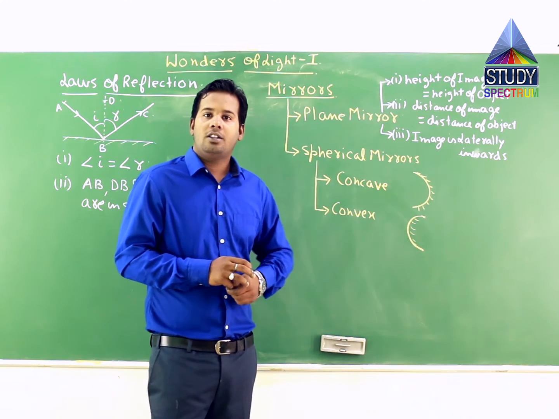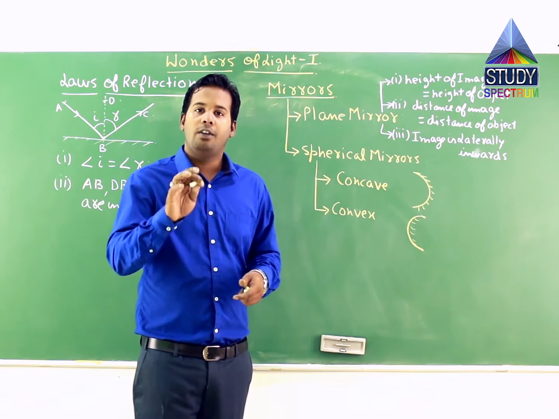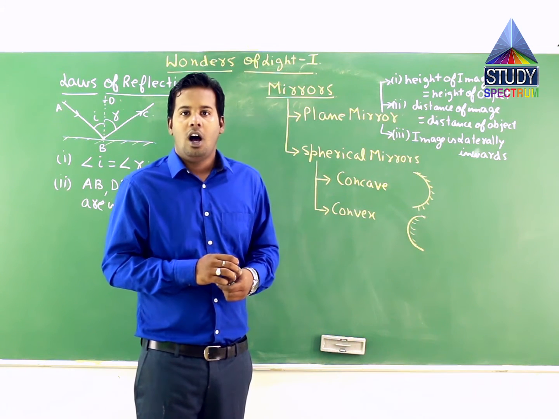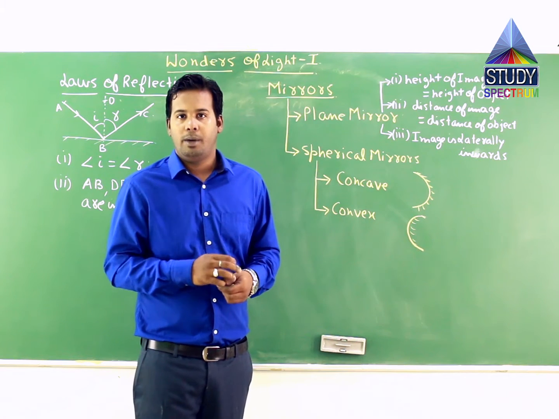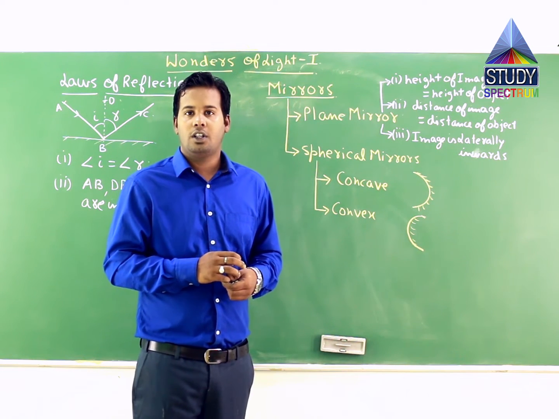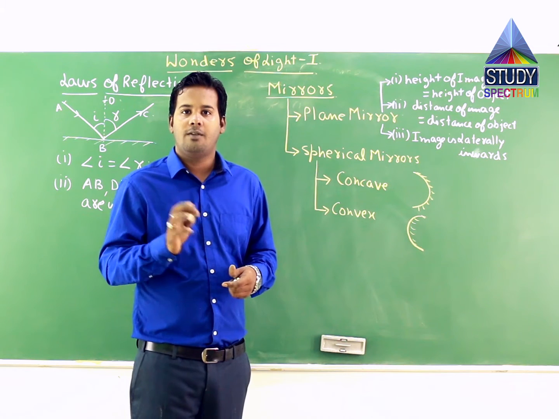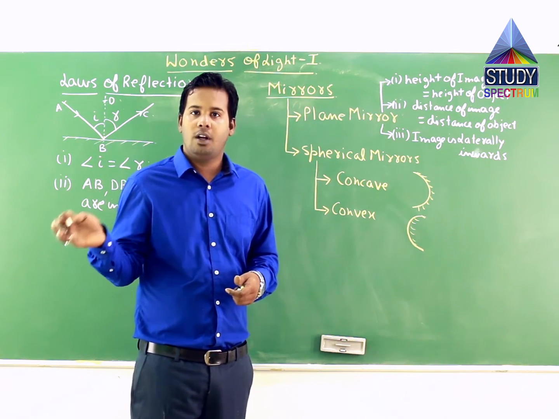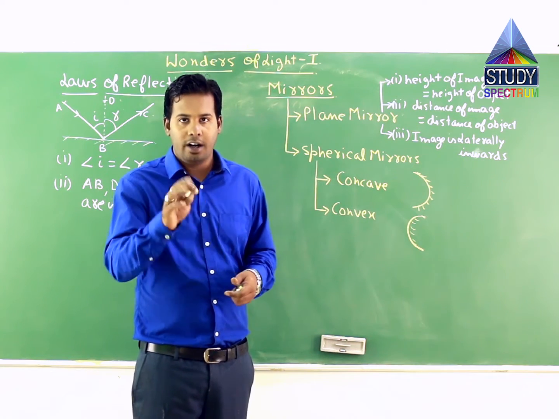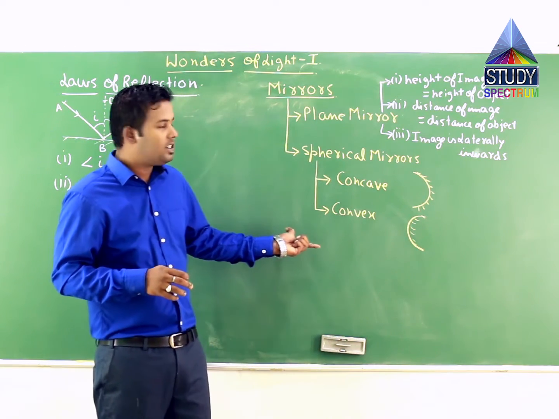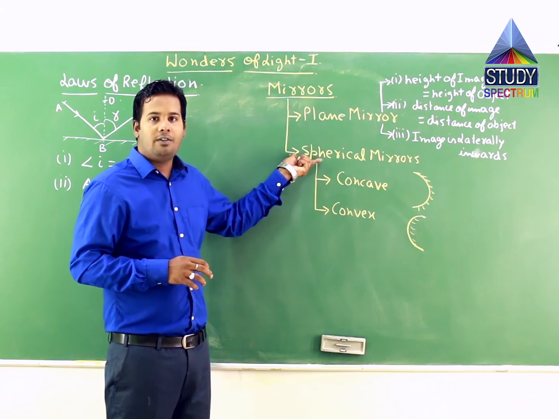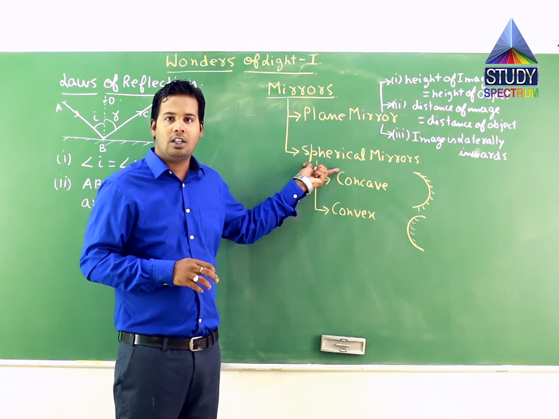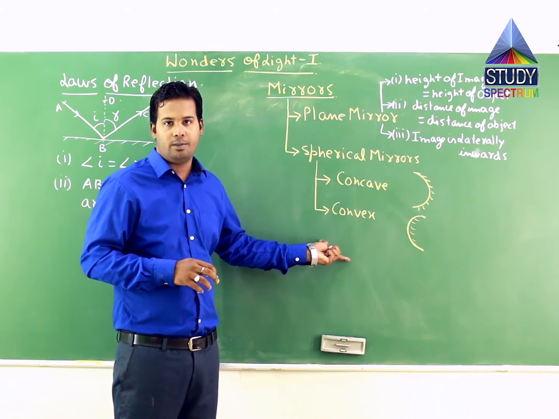Correct? Now let us talk about reflecting surfaces, and when we talk about reflecting surfaces, we talk about mirrors. A mirror can be of two types, basically of two types. The first one is plane mirror and the second one is spherical mirror. A spherical mirror can be a concave mirror and a convex mirror also. We will understand that. I have written over here, you can see that mirrors can be classified as plane mirror or spherical mirrors. Spherical mirrors can be further classified as concave mirror or convex mirror.